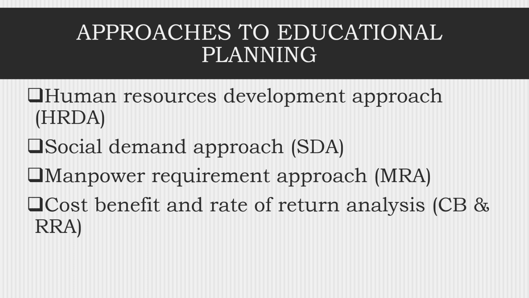Second is social demand approach, SDA. And third one is manpower requirement approach. And then we have cost benefit and rate of return analysis approach. These two go together. We could discuss the cost benefit and then later rate of return analysis.